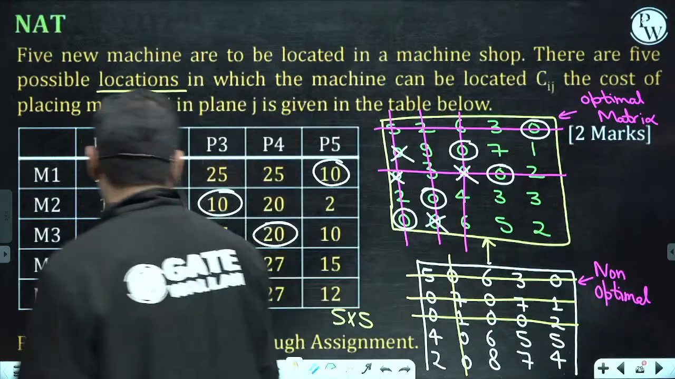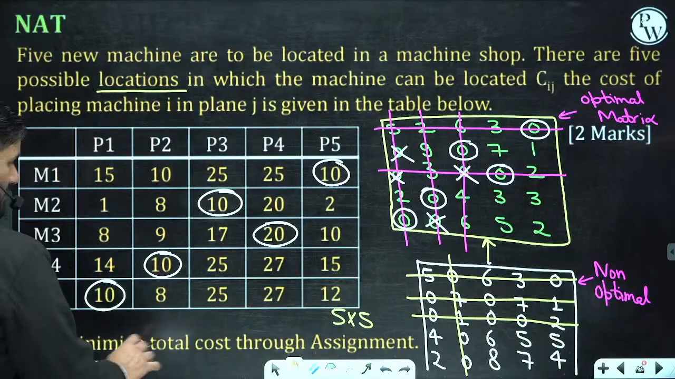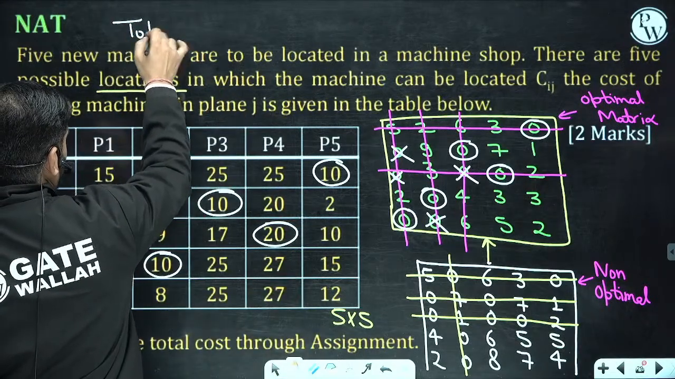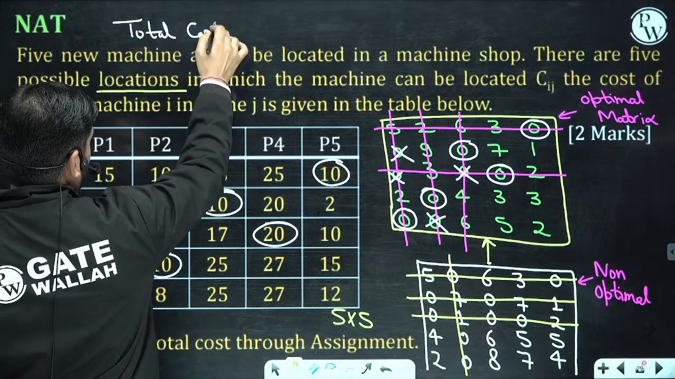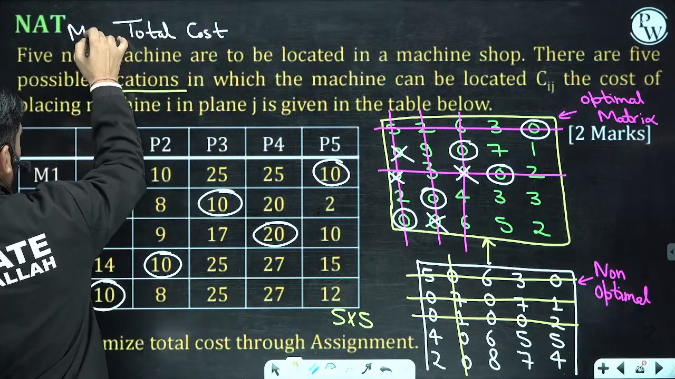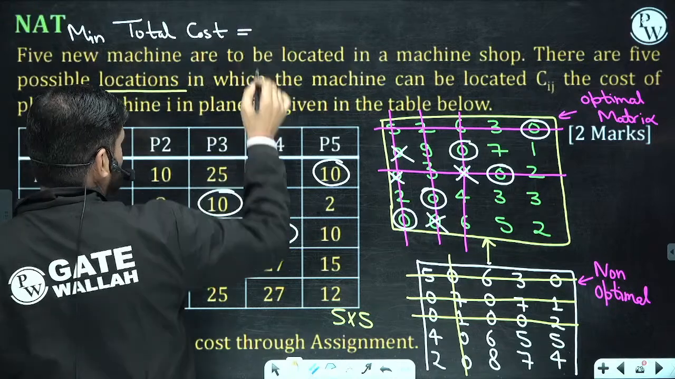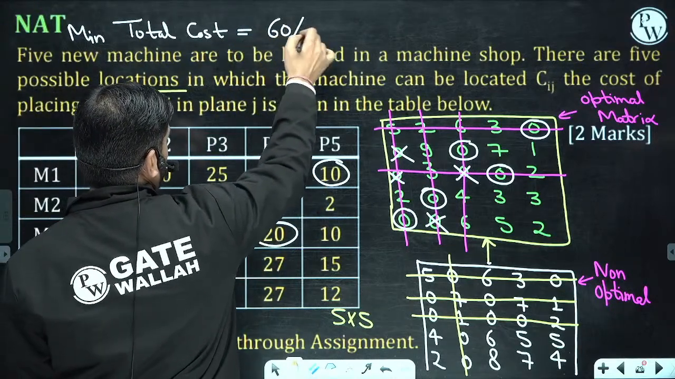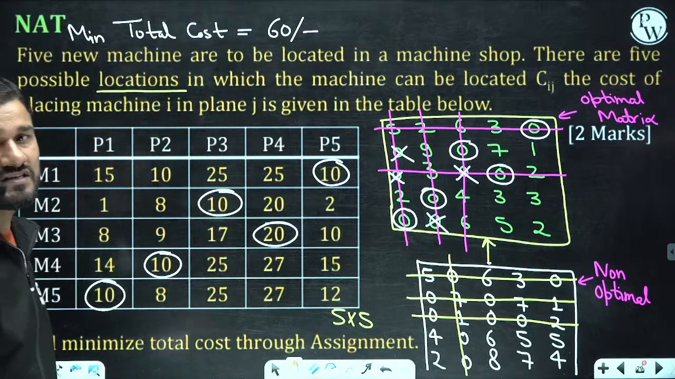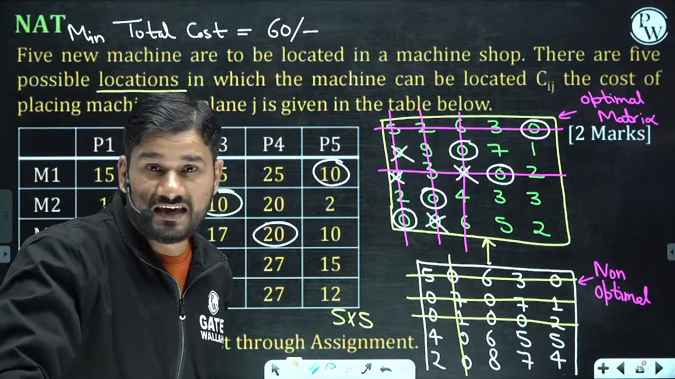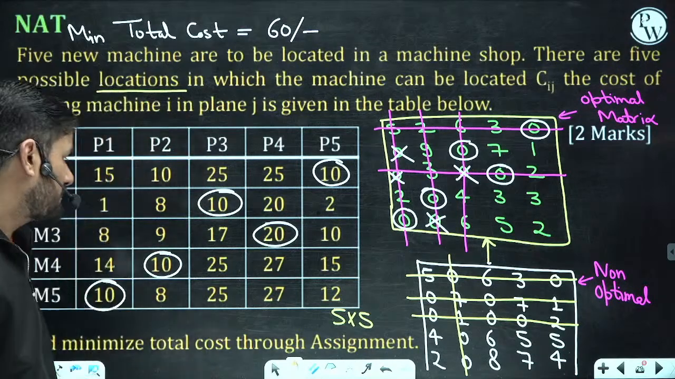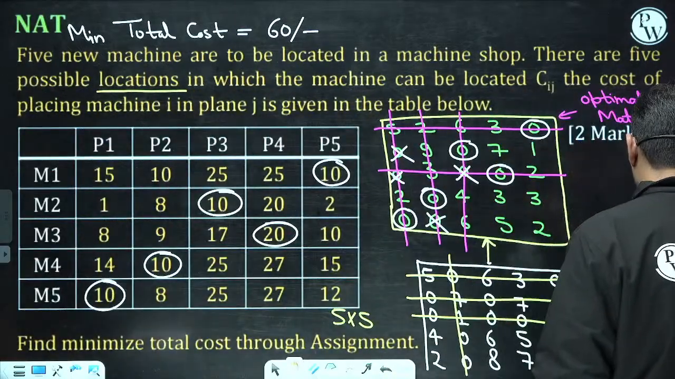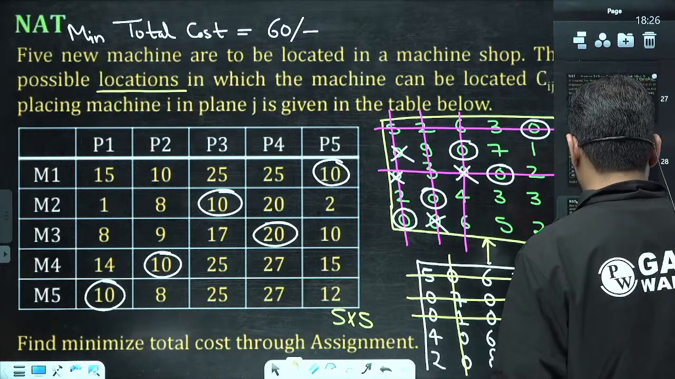So we have done the find the minimum total cost through assignment. What is the minimum total cost? This is the cost matrix. So 10 plus 10 plus 10 plus 10 and 20. This is 60 rupees. 60 rupees is the total cost in this case. Clear everyone? Okay, done. So now come to the next question, beta.